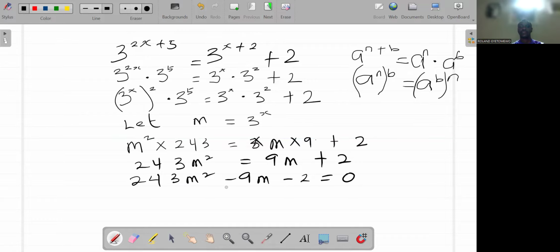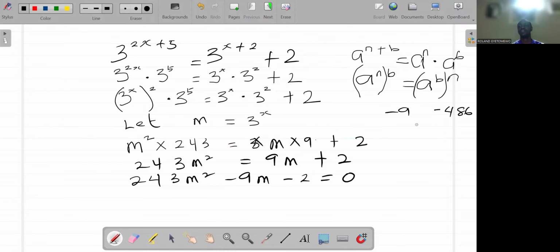Now, this is a quadratic equation. You can solve this equation using the formula method, but I'm going to use the factorization method. The coefficient of m squared is 243, and the constant is minus 2. So 243 times minus 2 is minus 486. And the coefficient of m is minus 9.